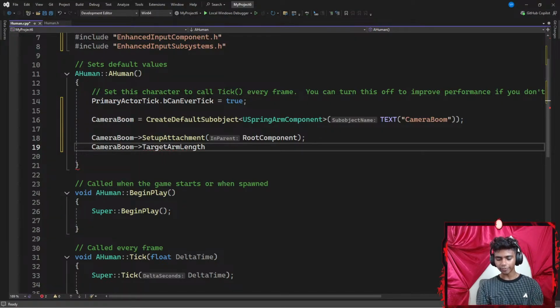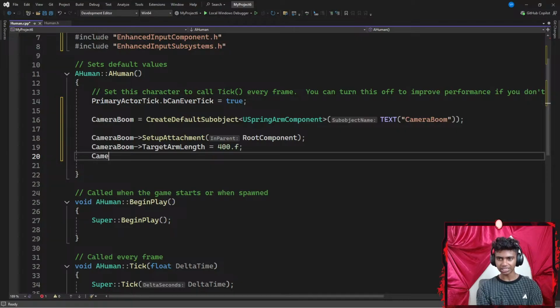Okay, my target arm length is going to be something like 400, which is basically 400 centimeters away from my actual player, because the camera boom is basically a selfie stick. Next up, I'm going to point my camera boom towards a boolean, use pawn control rotation. I'm going to point myself towards this boolean check up there, which is called use pawn control rotation, which is going to be set to true.